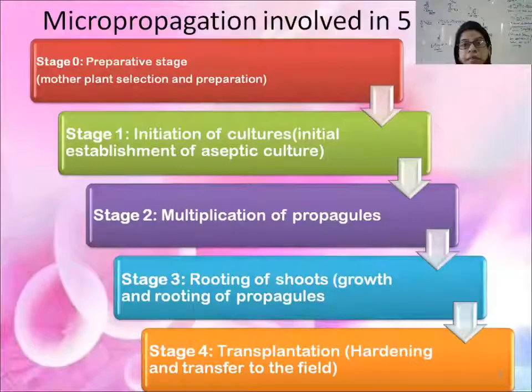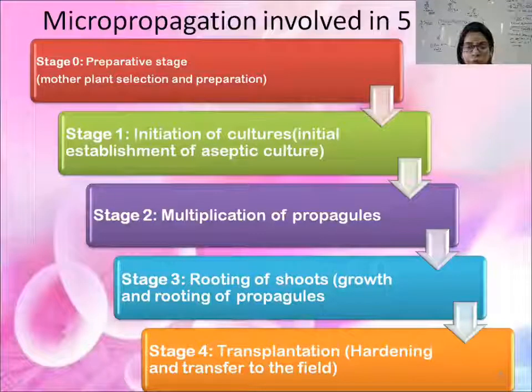Micropropagation has various stages. Stage 0 is named the preparative stage. Preparative means preparation of anything, so here we prepare the mother plant for the selection of the explant. Stage 1 is initiation of callus, or you can say shoot induction. Stage 2 means multiplication of propagules. Stage 3 is the rooting of the shoots, and the last stage is known as hardening or weaning or acclimatization.